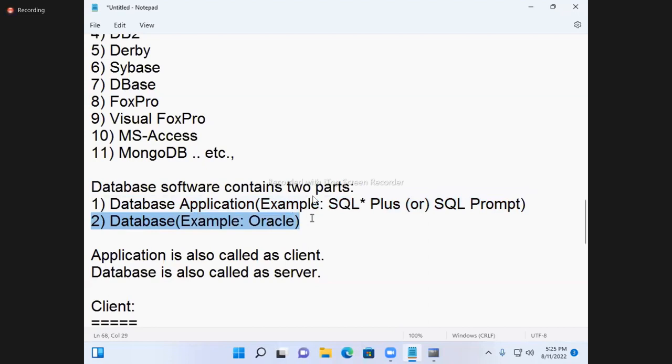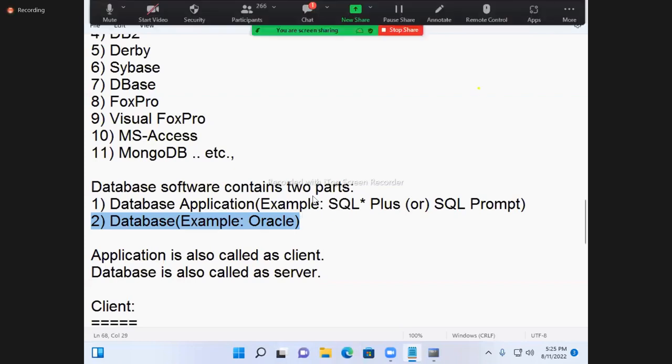In the Oracle class, suppose it is an Oracle database. What you are doing every day is opening the SQL prompt.